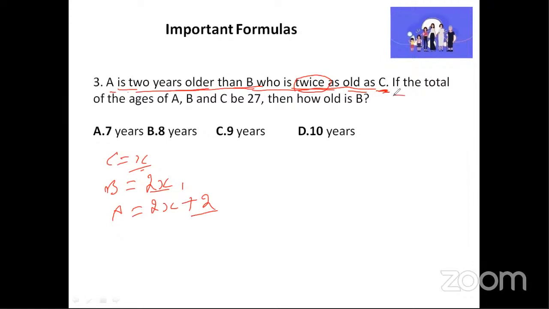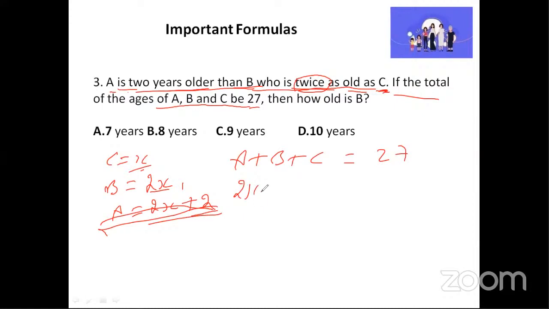Now they have given one more hint. The total of ages of A plus B plus C is equal to 27. When they say total, we will simply add all of them. So A plus B plus C is equal to 27. Let us see what A is. A means 2x plus 2, B means 2x, C means x. This is equal to 27.